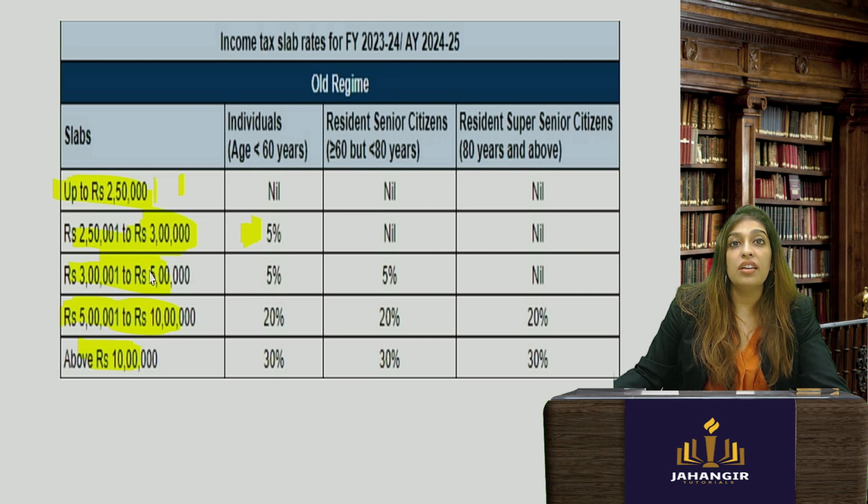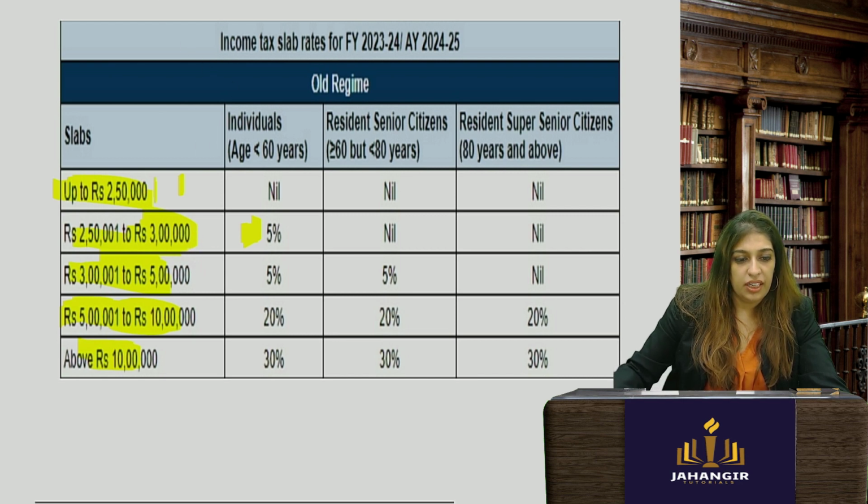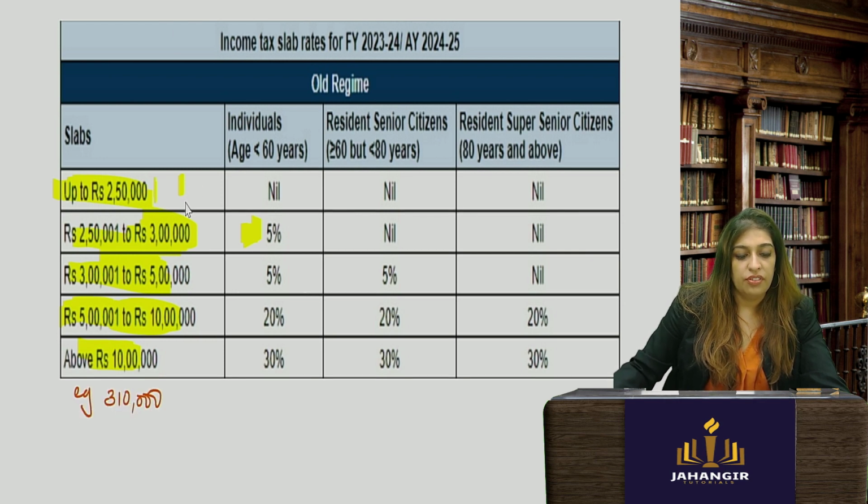Okay, if you are earning, let's say, 3 lakh 10,000. So, for the first 2 lakh 50,000, nothing. For the next, you will have to pay on the remaining 60,000. So let's say, for example, I'm earning 3 lakh 10,000. Okay. So for the first 2 lakh 50,000, nil.